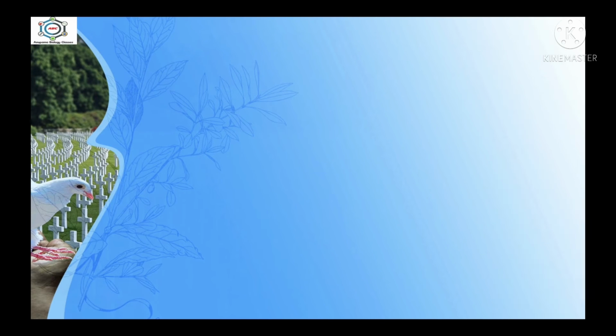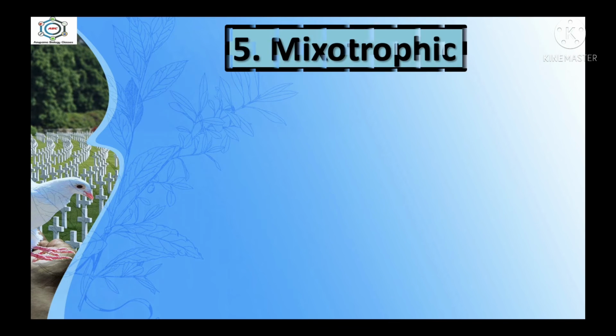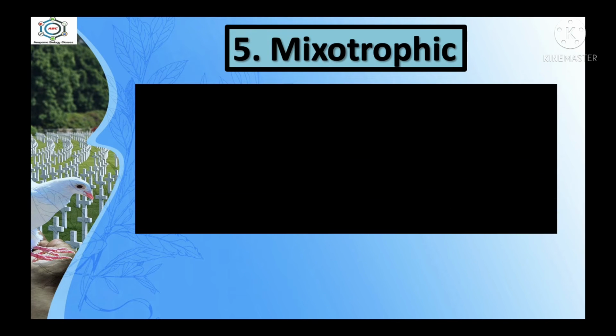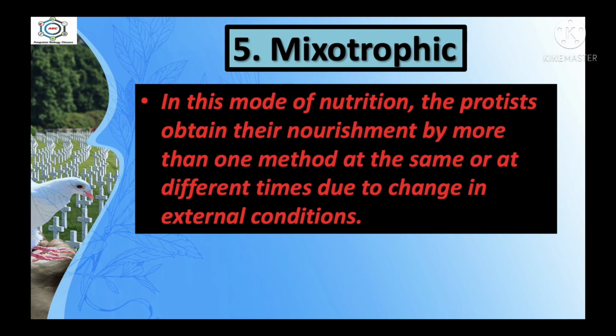After this, the mixotrophic mode of nutrition. In this mode of nutrition, the protists obtain their nourishment by more than one method at the same or at different times due to change in external conditions.